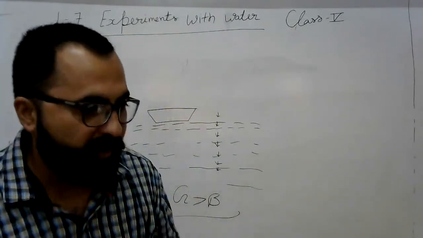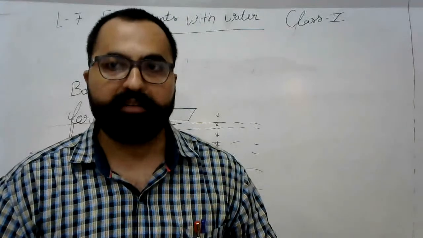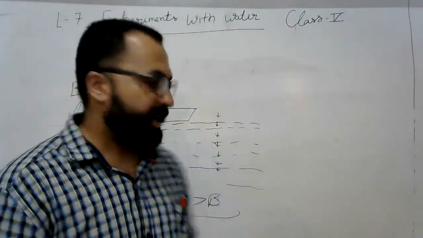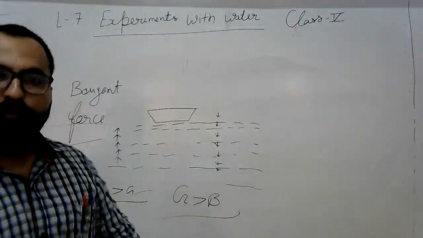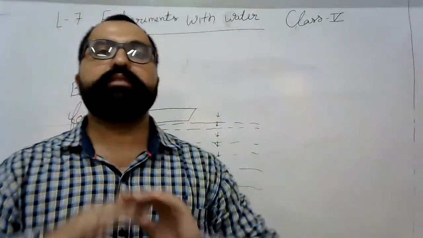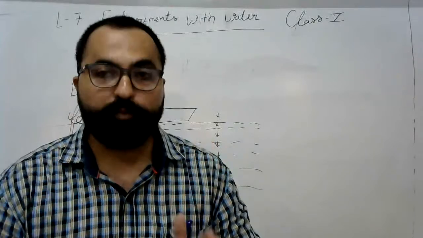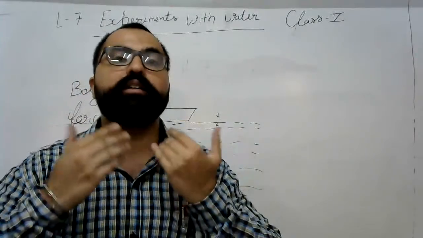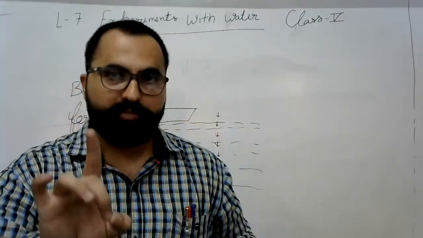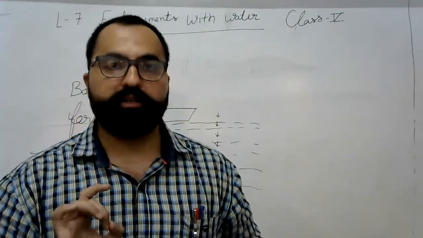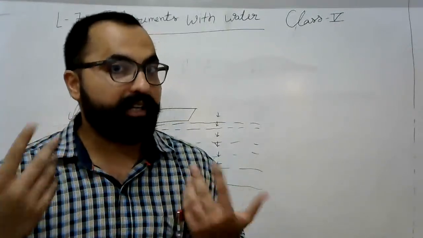So let me tell you in a very simple way. That is so complicated, buoyant force, gravitational force. Let me make it very clear. When an object displaces more water than its weight, it means that it will float over it. I'm repeating it.